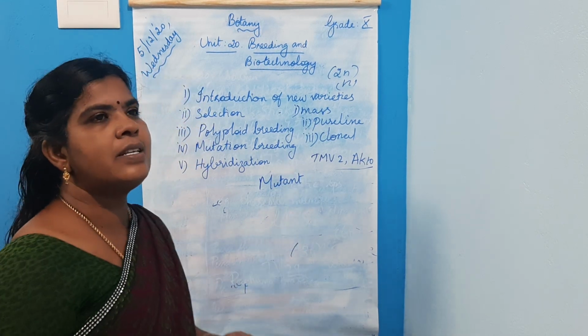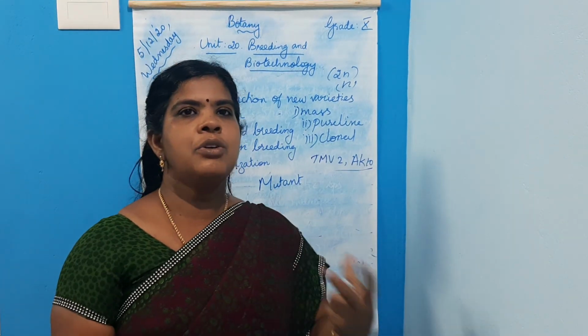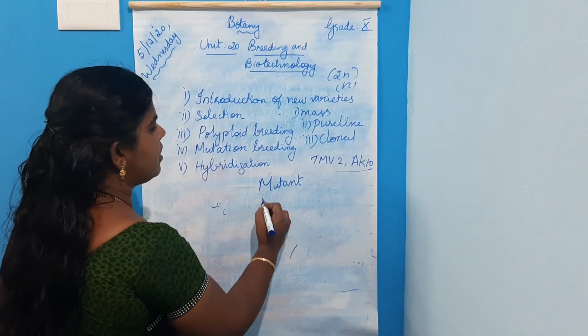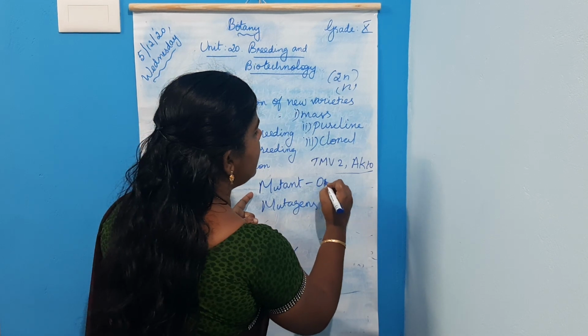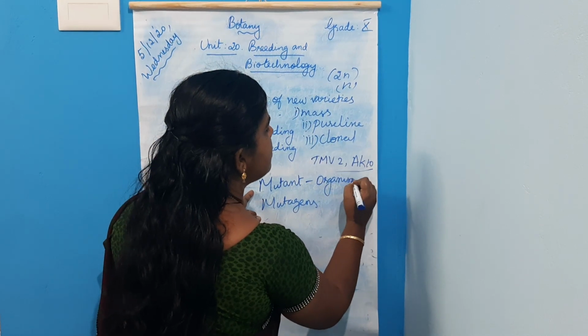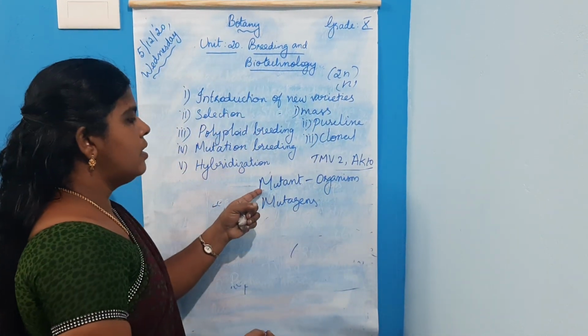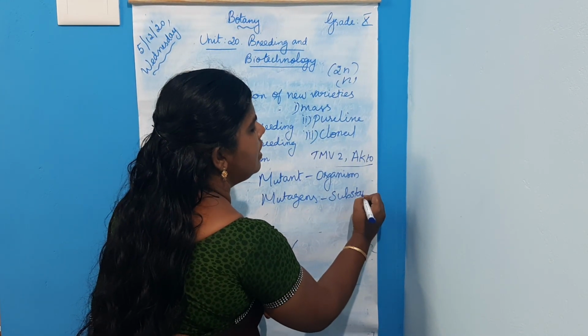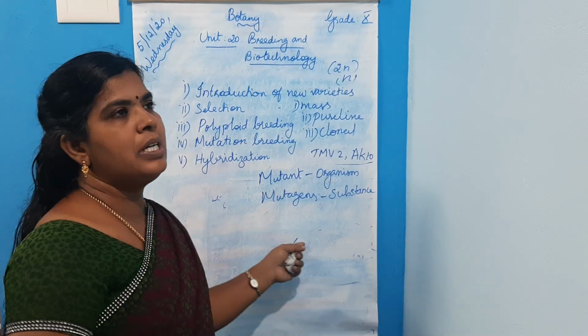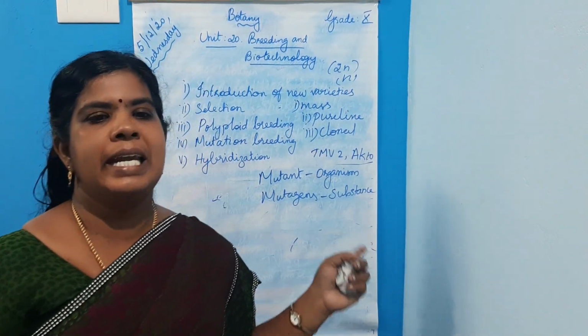The substances which induce mutation in an organism are called mutagens or mutagenic agents.